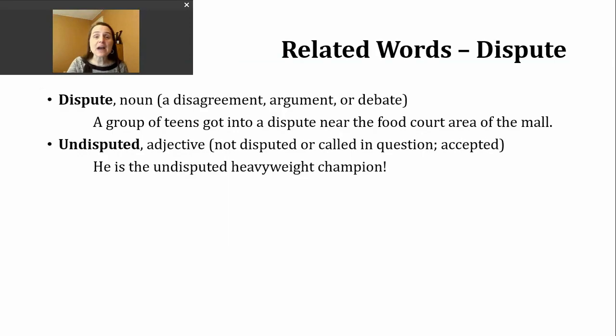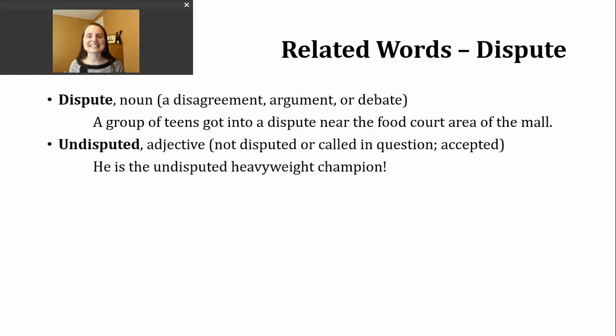Okay, so now I think we're ready to look at just a couple words that are related to our verb. And the first word we're going to look at is the noun form of this word. So same spelling, same pronunciation. As a noun, dispute means a disagreement. It could mean an argument, or it could mean a debate. Here is an example of this noun in a sentence. A group of teens got into a dispute near the food court area of the mall.